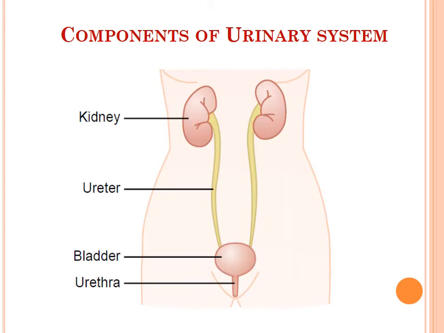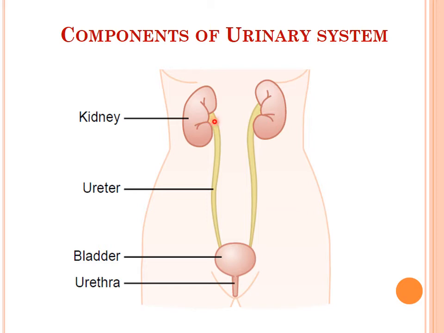Before going to the anatomy of the kidney, have an idea about the various components of the urinary system, that are the organs of the excretory system. In this figure, the primary organs of the urinary system are the two kidneys that are present retroperitoneally in the posterior abdominal wall, one on each side.